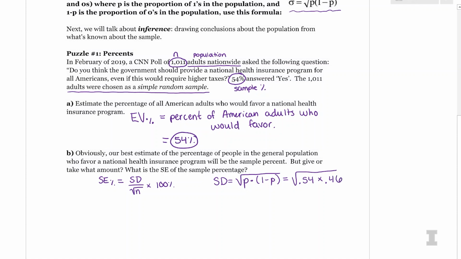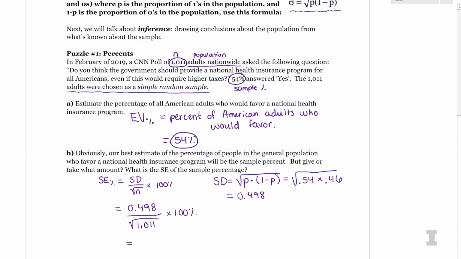Wade has Python as a calculator, and he is going to let me know what the standard deviation of the population is estimated to be. So the standard deviation is 0.498, and I can just plug that in. I have 0.498 divided by the square root of n. We said n earlier was 1,011, and then times 100%.